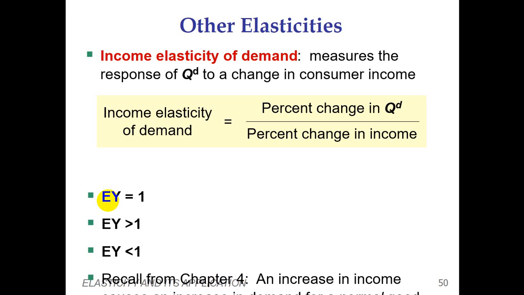So income elasticity is positive in case of normal good. If along with increase in income, the proportion of expenditure on any good remains same, these goods are basically normal goods. In the second case, when income elasticity is greater than 1, the proportion of expenditure on any good increases along with increase in income, and this is going to happen in case of luxury goods.